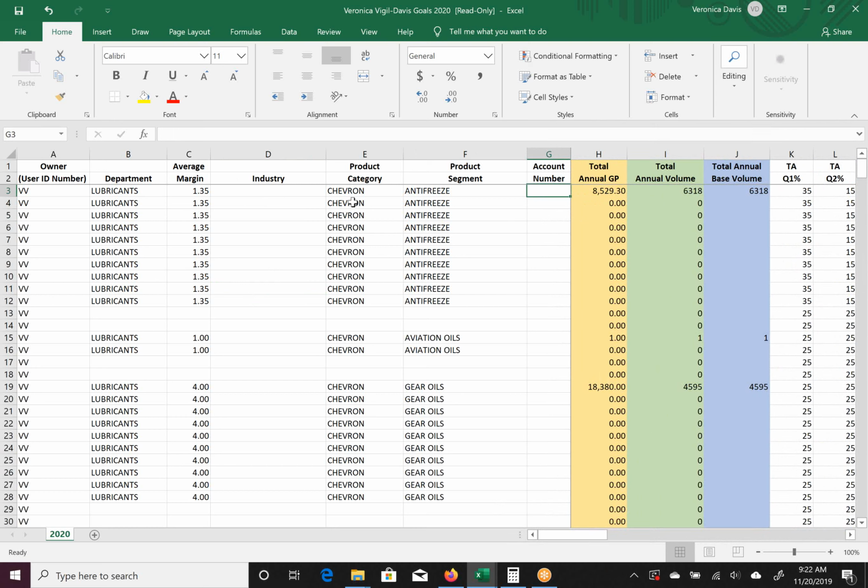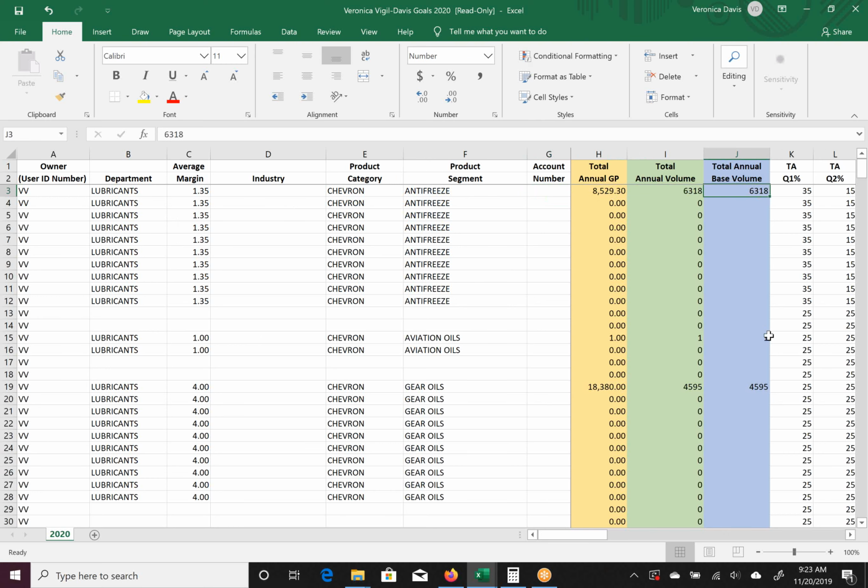As you'll see, I'm looking at lubricants, Chevron, and down into the product segment of antifreeze. A total annual base number will be already calculated for each one of you. This total annual base volume is based on the numbers that are within CRM. The way we calculated that was we took all the data from within CRM, divided it by 11 and multiplied by 12. So we'd get as best as possible a representation of what your base number will be for the previous year.